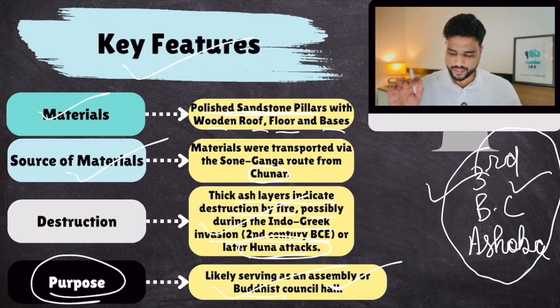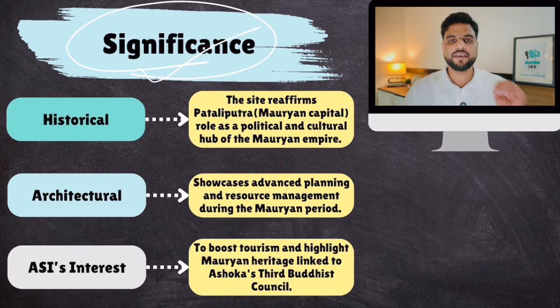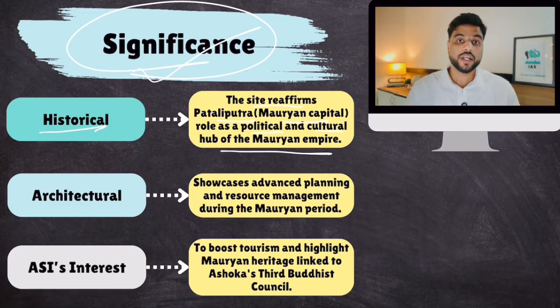Now, significance of this. Why is this discovery important? Okay. First of all, historical significance. This site reaffirms Patliputra, the Mauryan capital's role as the political and cultural hub of the Mauryan Empire. First of all, it showcases that this city, this place, was the administrative center. That's why the king was here, right? So it was a place of power, seat of power. And then cultural significance also, because the Buddhist council happened over here. So that is the historical significance of this site.